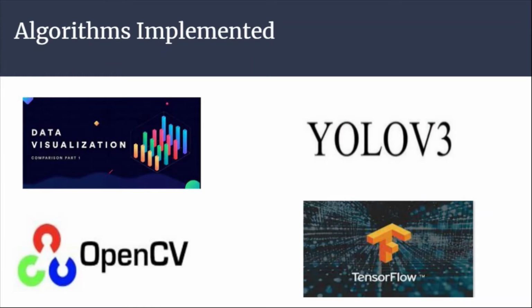Now let's look into the algorithm. We use a custom face crop dataset of about 1376 images annotated in mask and no mask, created by Prajna Bhandari. After this, we split our data into the training and testing set. The training set was images on which the CNN model will be trained, and on the test set we tested our model. OpenCV and TensorFlow have played a major role in our model for real-time video processing. YOLO V3 was used for the social distance model, which is a real-time object detection algorithm that identifies specific objects in videos, live feeds, or images.